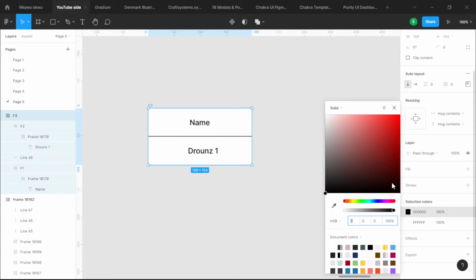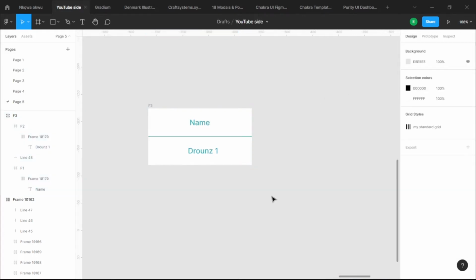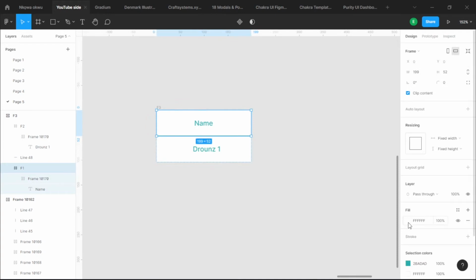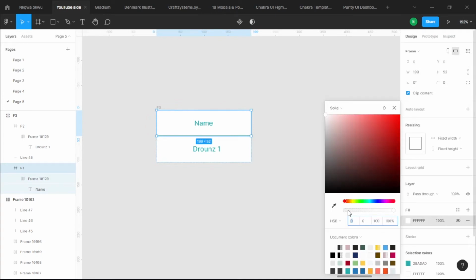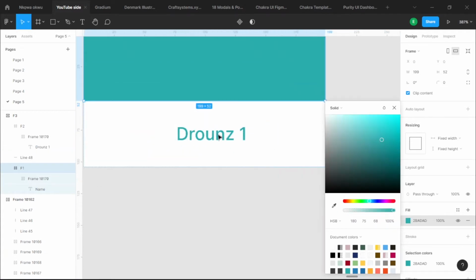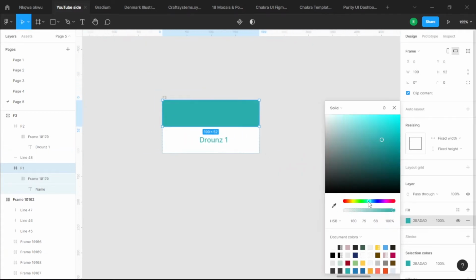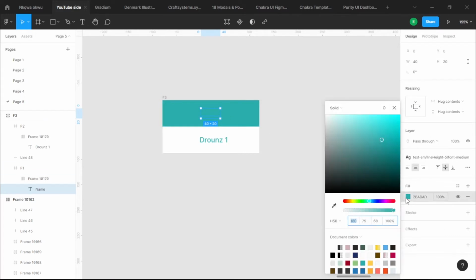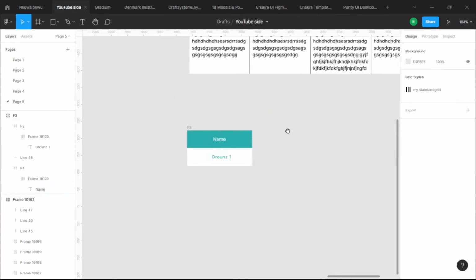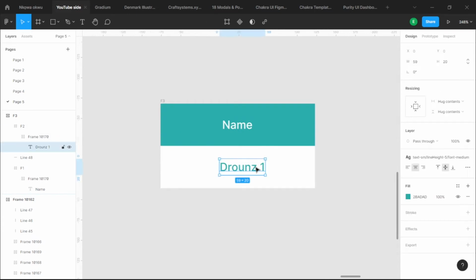I'm going to give our line here a random color. Let's say I give it, I like the shade. All of them now have this. And I'm going to give this a color so we can easily identify where we are. I want all of them to be the same hue. They can't all be the same hue, but I'll just give this one, and then what I'm doing is a basic color change. Awesome, this is nice. And then leave this as drones 1.